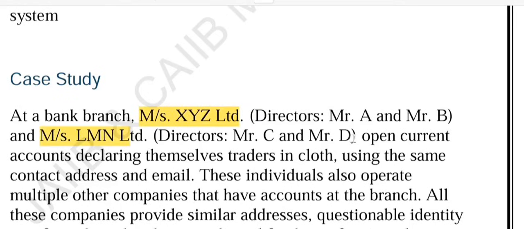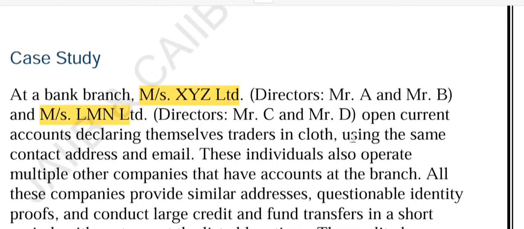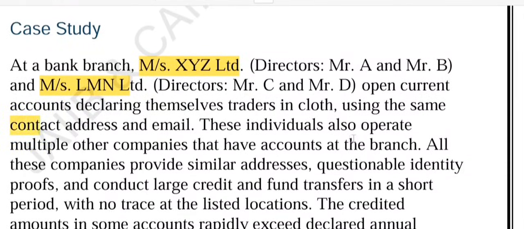Messrs LMN Limited, whose directors are Mr. C and Mr. D. They are run by different directors, but they open a current account declaring themselves traders in cloth, using the same contact address and the same email, right? These individuals also operate multiple other companies that have accounts at the branch, and they provide the same address and the same, questionable identity proof. Doubtful identity proof.